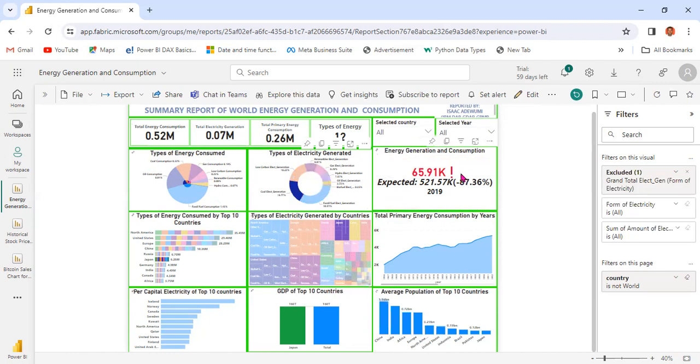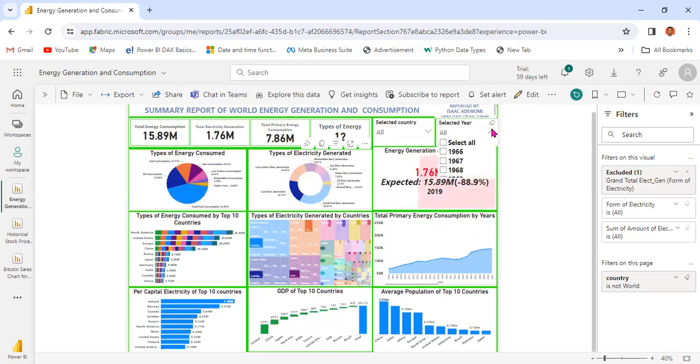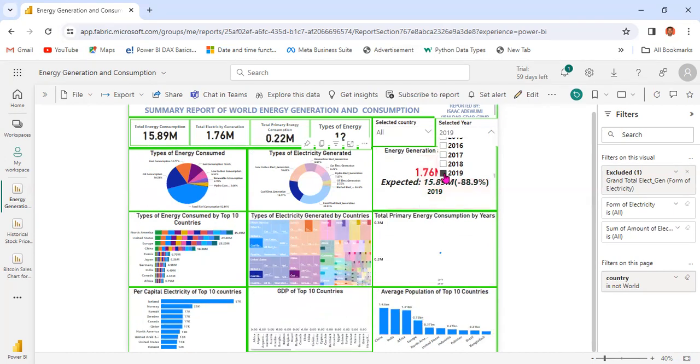Or we can also filter this dashboard with year. As I said earlier, the years we are considering are from 1966 to 2019. If you want to check for 2019, just select 2019, and all the information you have here will be for 2019 alone.